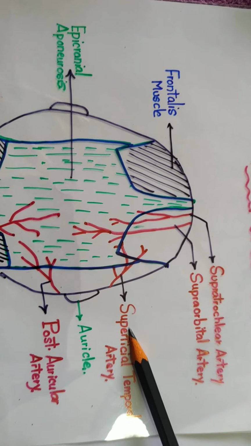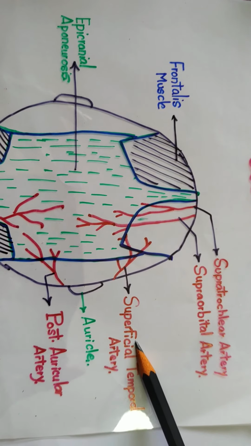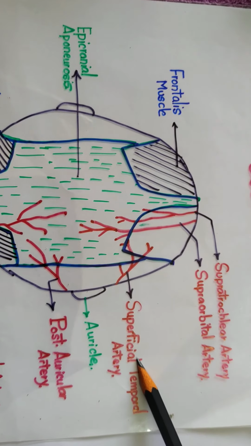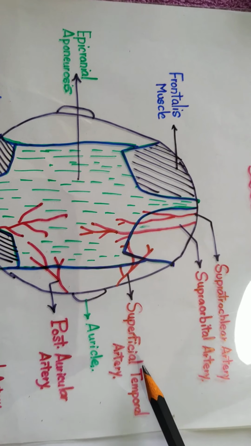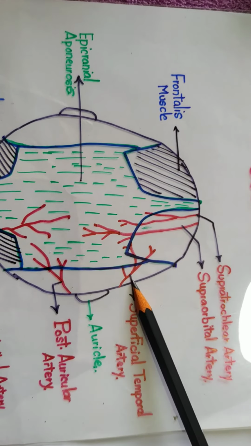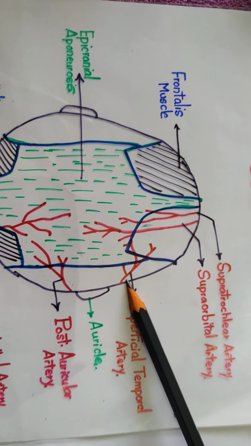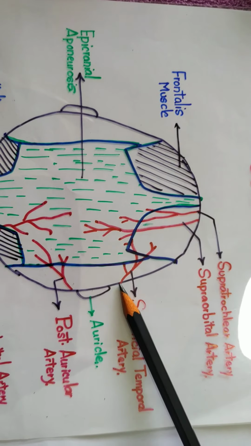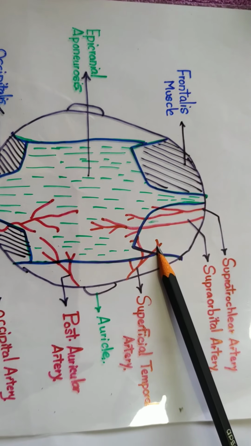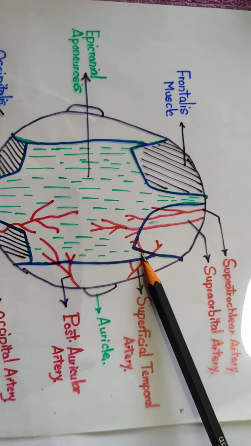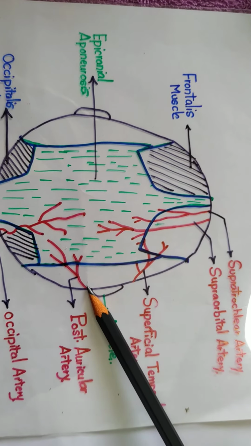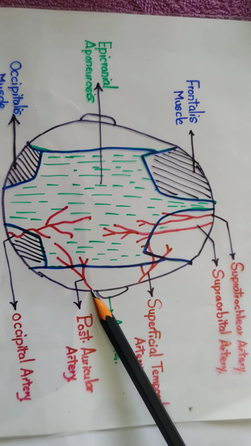Third artery is the superficial temporal artery. It is the terminal branch of the external carotid artery. It ascends in front of the zygoma, and after ascending, it divides into two branches, anterior branch and posterior branch. Now coming to the arteries which lie behind the auricle.